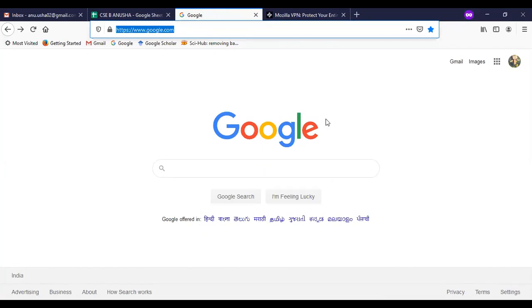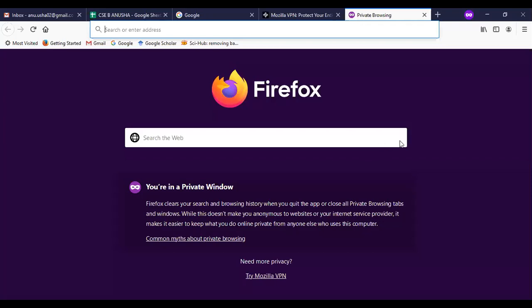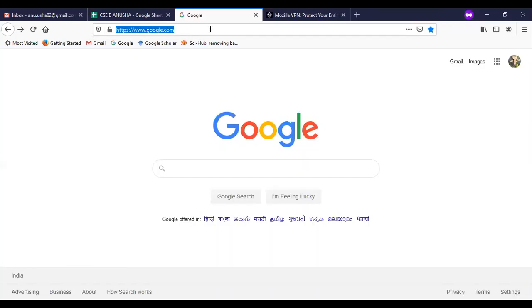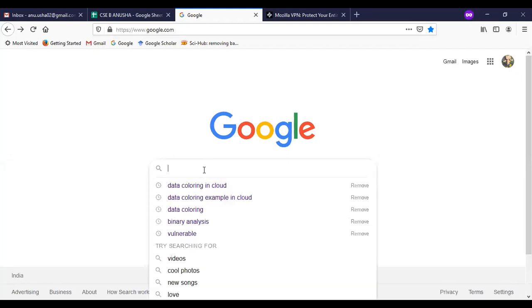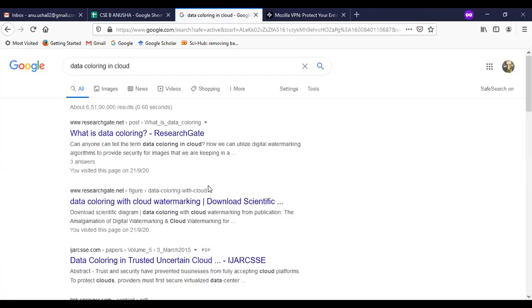If I am accessing it directly by taking a new tab, it is not giving the process. There also I have to go to the search box and type what I need. So first I have to go to Google. That is the first state, if you remember. So first I am going to Google. The URL given for that is www.google.com, and I am using data coloring in cloud as the first search.